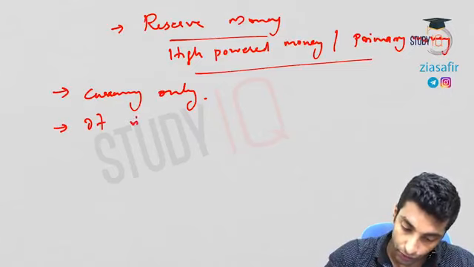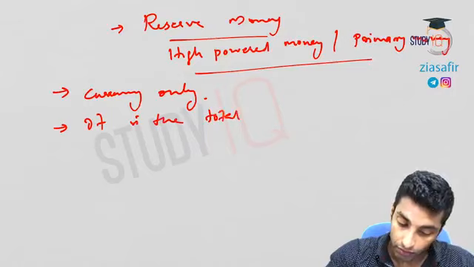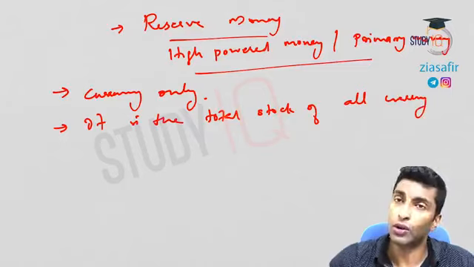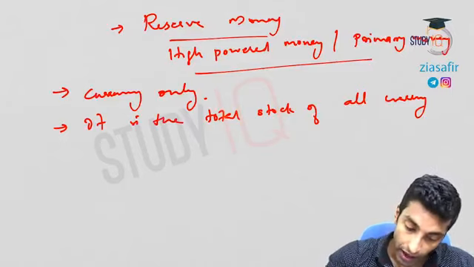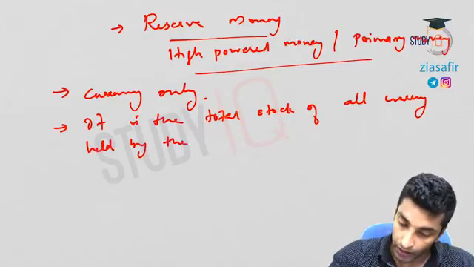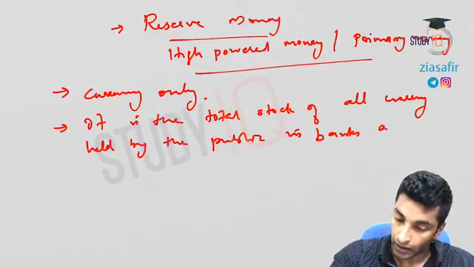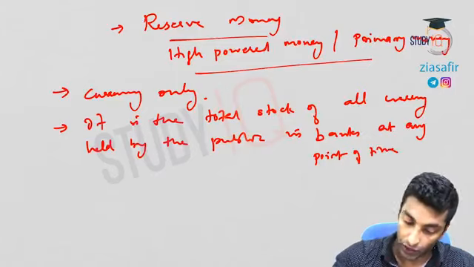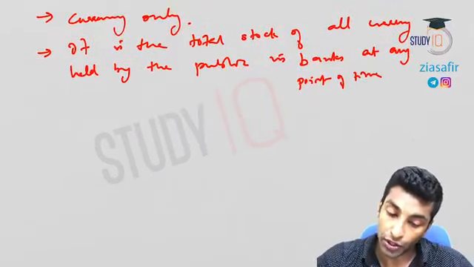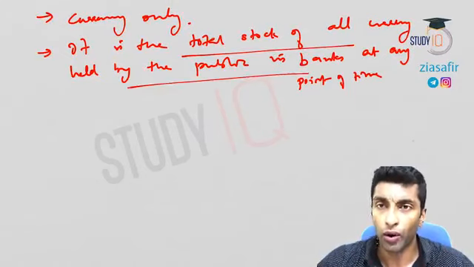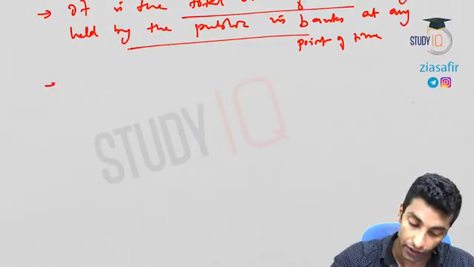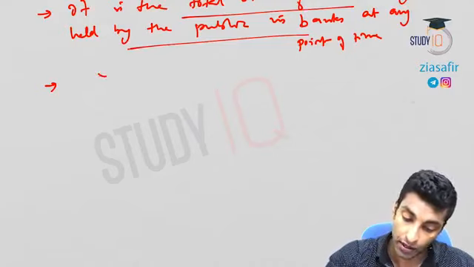It is the total stock of all currency. That means all the notes and coins, all currency held by the public, in banks, at any point of time. So it is actually the total stock of all currency held with all economic entities except government.